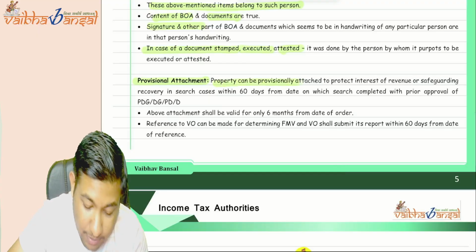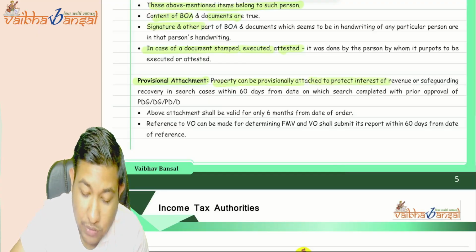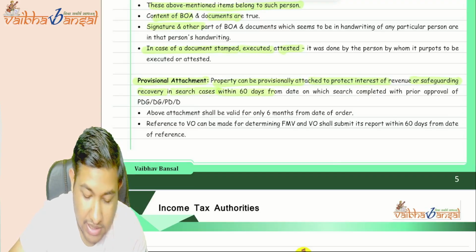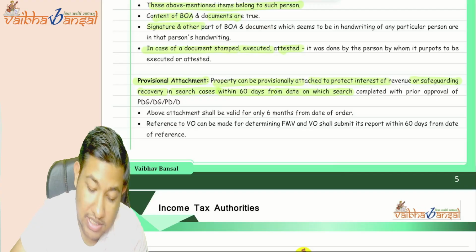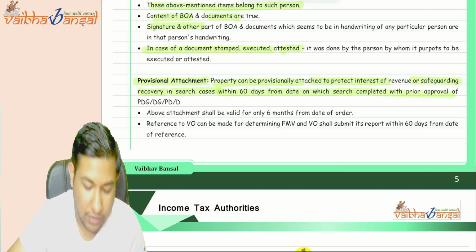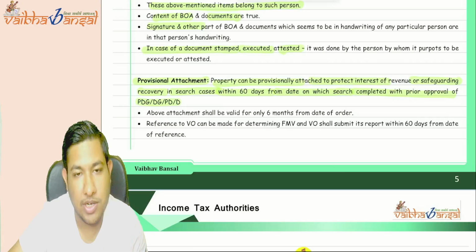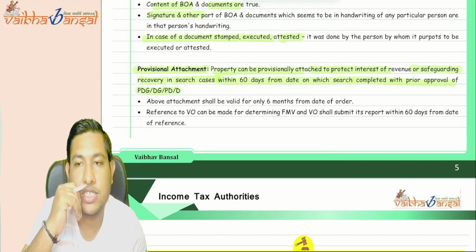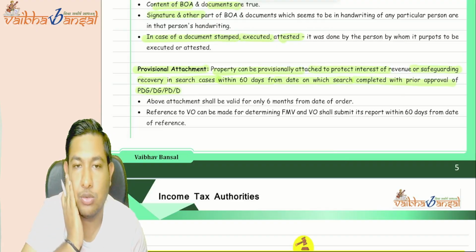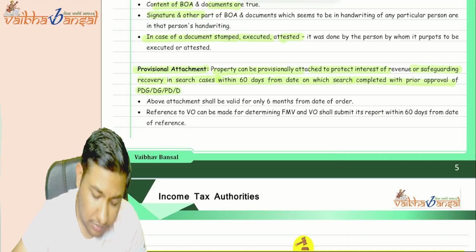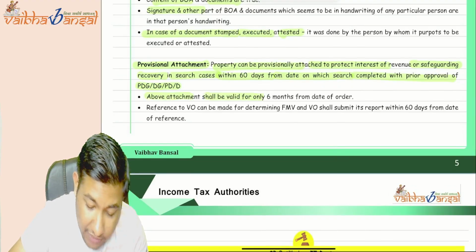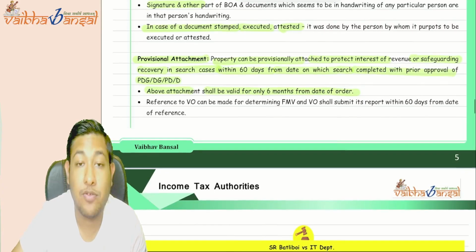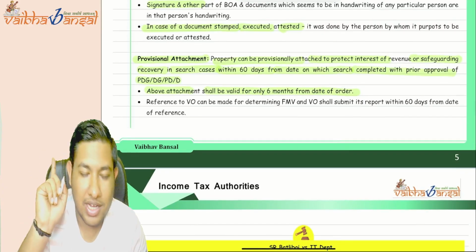So the property can be provisionally attached to protect the interest of the revenue or safeguard recovery, within 60 days from the date on which the search is completed, with prior approval of the PDG, DG, PD, and D. Okay. Now, the above attachment shall be valid for only 6 months from the date of order. Otherwise, you need to release it.